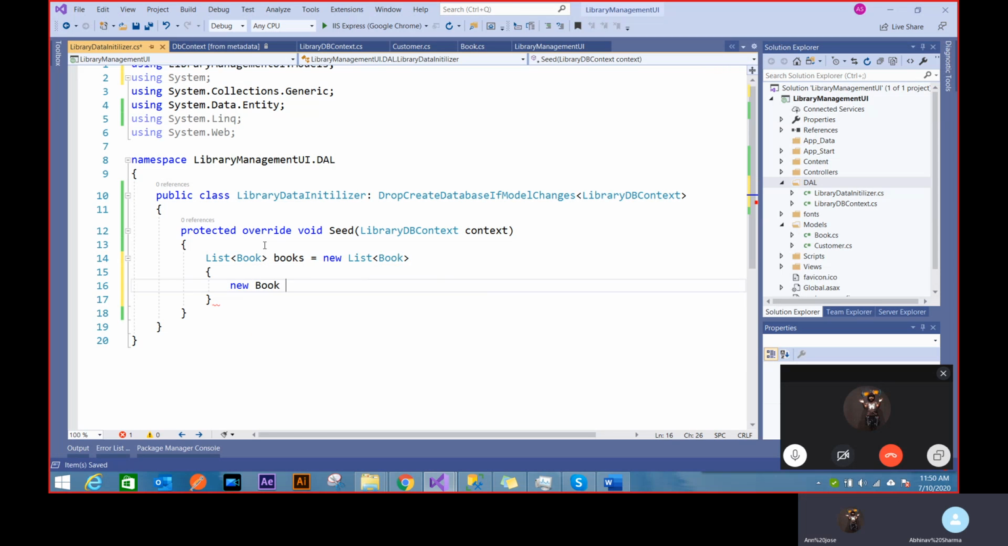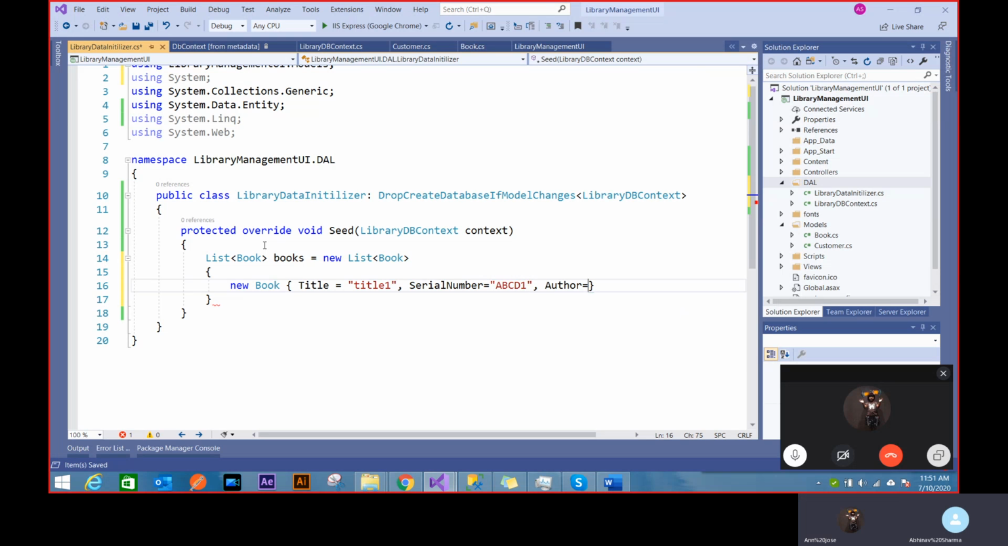New book, and I'll call it book ID. I won't give book ID, and you'll see why I'll do that for the model. I want my book ID to be auto incrementing. So I won't do that. I'll write title to be title 1, and serial number to be A, B, C, D 1.